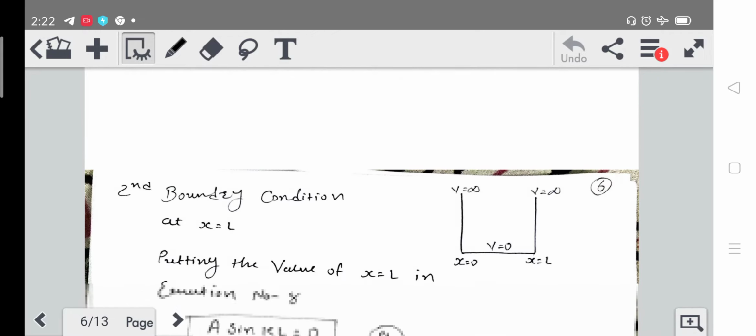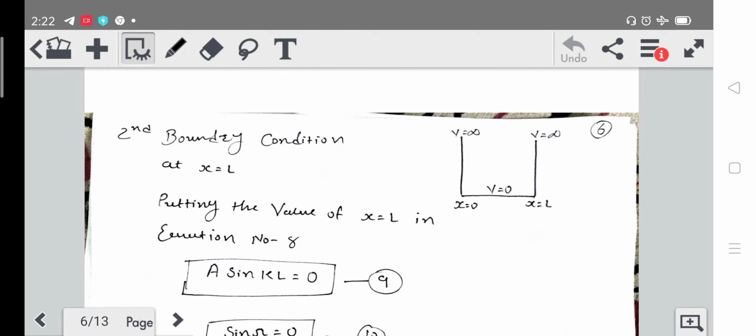Now let's talk about the second boundary condition. Let's take x = L. So now we are talking about this boundary. At this boundary ψ will become 0 and x will become L. So instead of x we will put the value L in equation number 7.